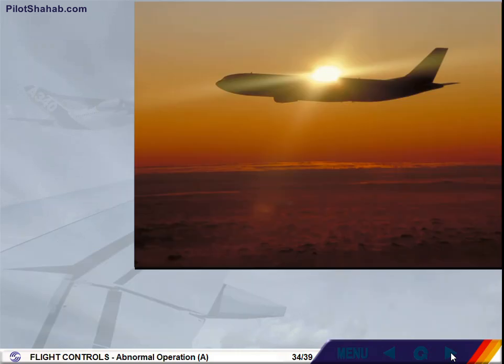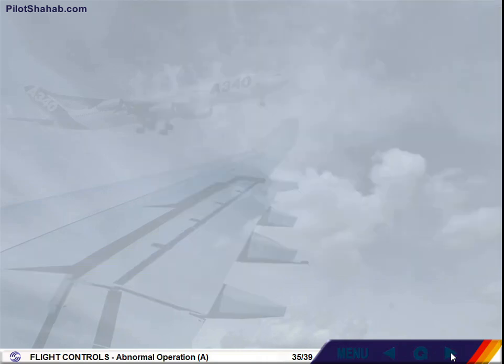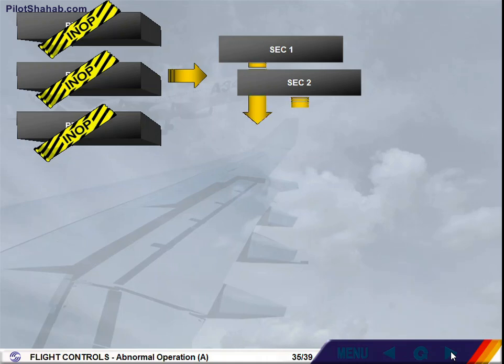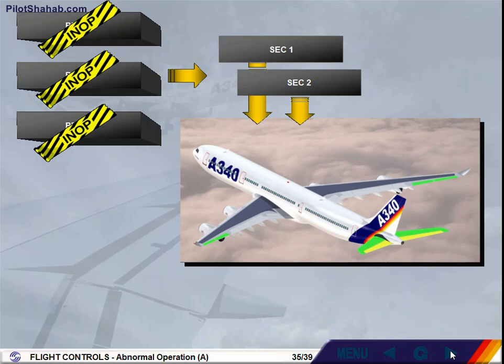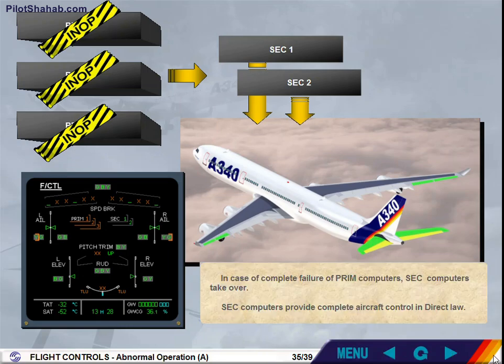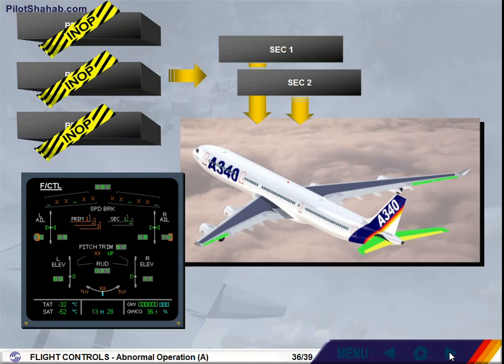We will now review the other redundancy features and protections we did not have the opportunity to see when performing the previous procedure. In case of complete failure of PRIM computers, SEC computers take over. SEC computers provide complete aircraft control in direct law. In the very low probability of SEC 1 failure, it will be replaced by SEC 2, or vice versa.